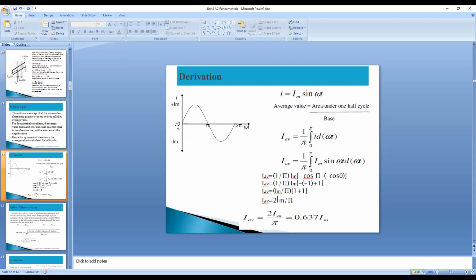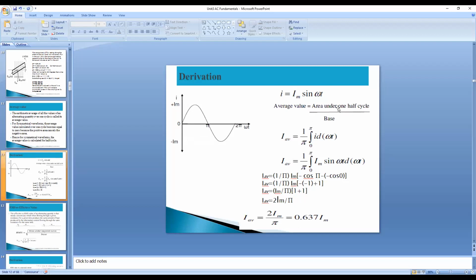The average value of the current is nothing but the area under the half cycle divided by the base here. Now what is the base here? 0 to π is there. So π minus 0 is nothing but π only. Area under the half cycle divided by the base, π minus 0, is π only. Change in time also you can call that one here. Is it clear? Area under the half cycle divided by base we are writing here now. Base is nothing but π minus 0, that is π only.